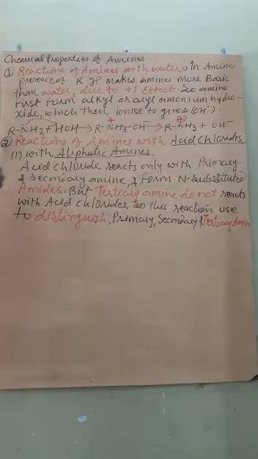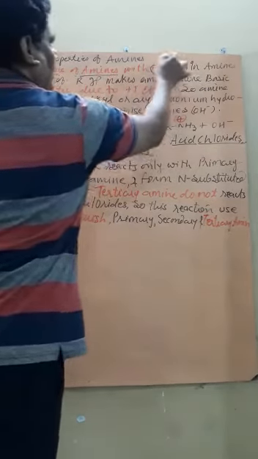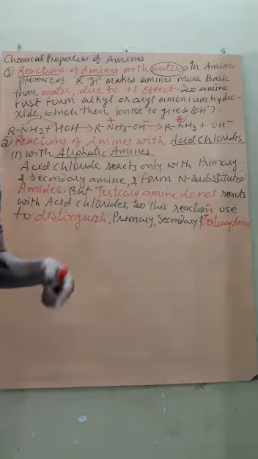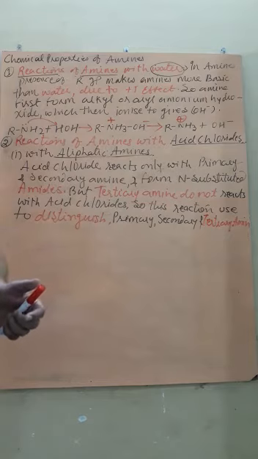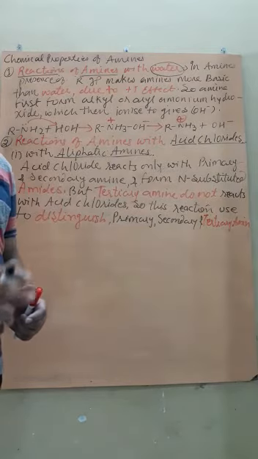Now, some chemical properties of amines, that is, the chemical reactions of amines. First one, reactions of amines with water. As you know, ammonia reacts with water to form ammonium hydroxide. Alkyl amines and aromatic amines are derivatives of ammonia. Therefore, they also react with water and form hydroxides. But here the hydroxide formed will be an alkyl substituted hydroxide.